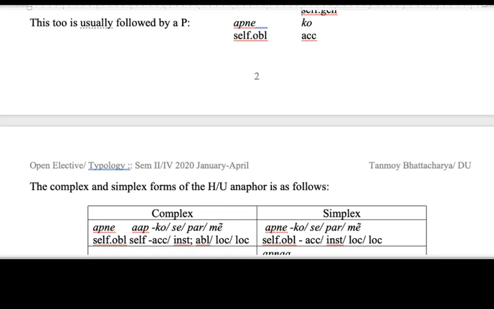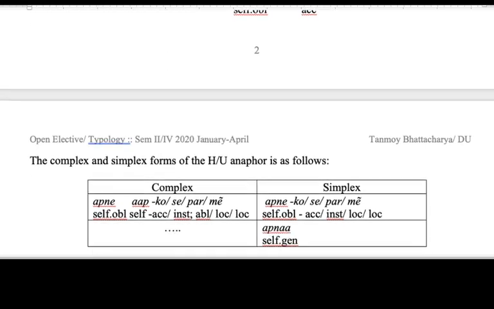Okay, so the anaphor is apne aap, and a simplex form of that anaphor is apna, in fact, which takes again a postposition and therefore becomes apne. Right? So apne can be either a simplex form of the anaphor, or it could be a possessive anaphor. When it is a simplex form of the anaphor, it does not have any possessive semantics or possessive interpretation.